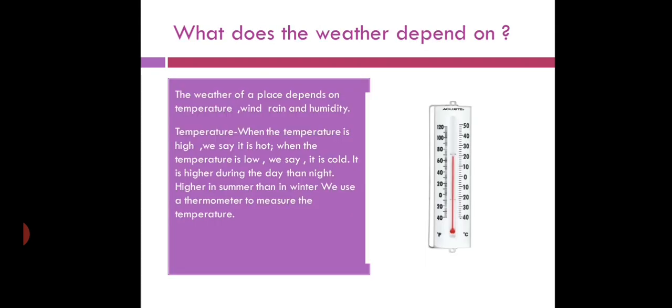What does the weather depend on? On which factors does the weather depend? The weather of a place depends on temperature, wind, rain and humidity. Temperature: when the temperature is high, the place will be hot, and when the temperature is low, we say it is cold. It is higher during the day than night, and temperature is higher in summer than in winter. We use a thermometer to measure the temperature.